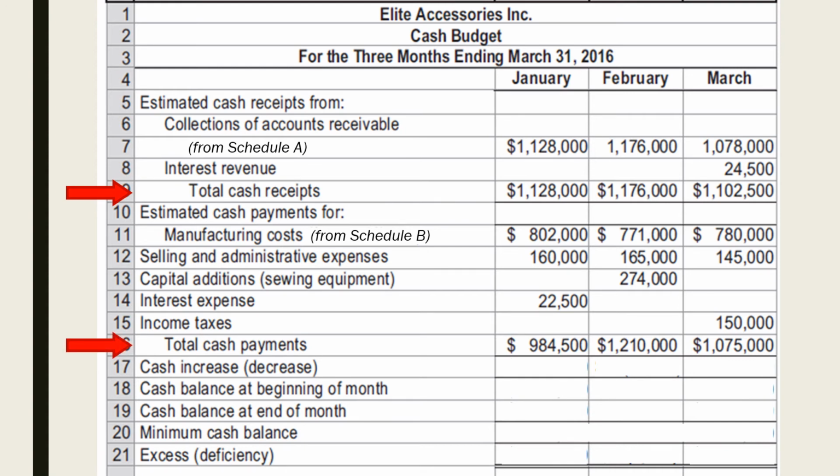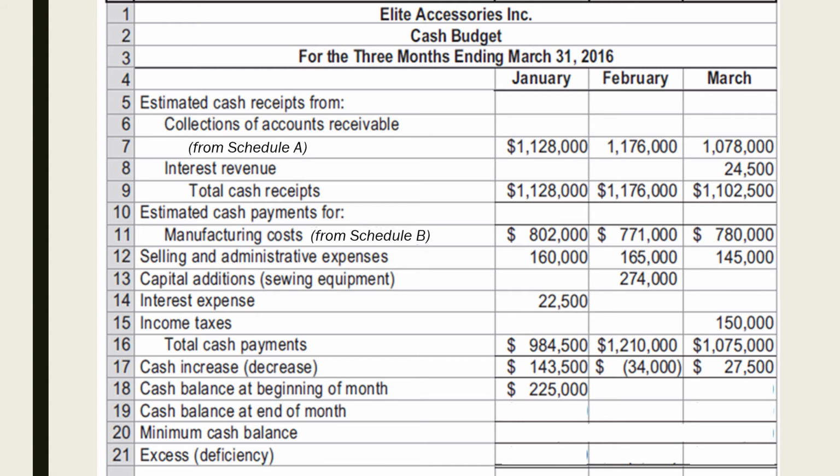With that, January will have a cash increase of $143,500. February will have a cash decrease of $34,000, and March will have a cash increase of $20,500. The cash balance at the beginning of the month for January is $225,000 as provided in the previous slide.